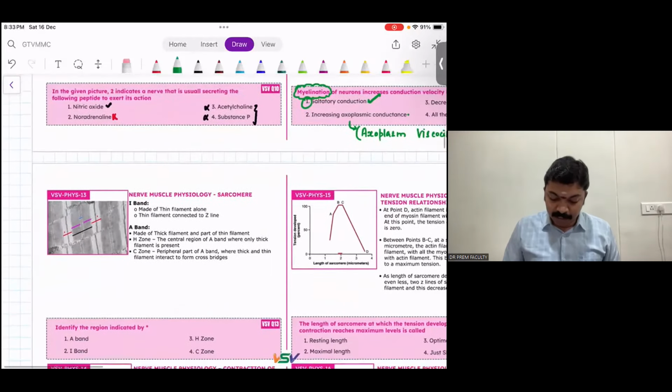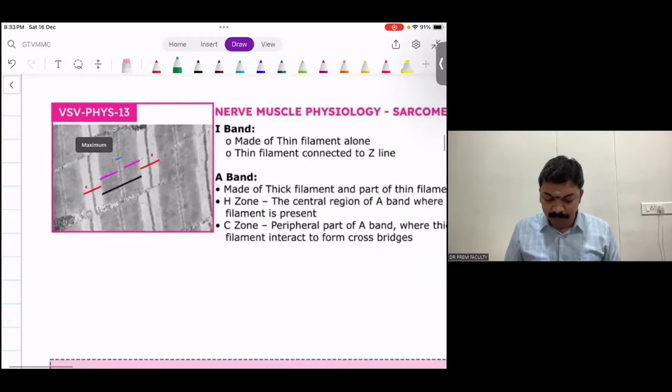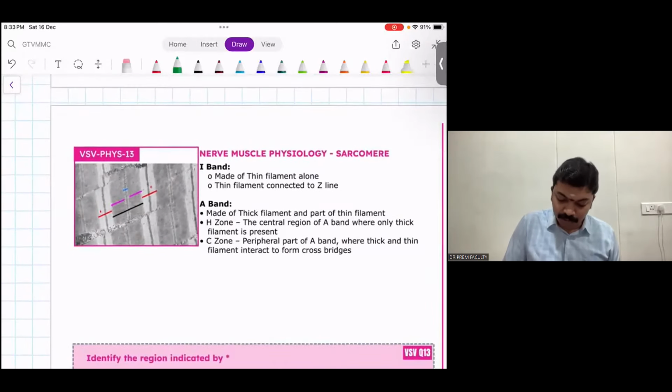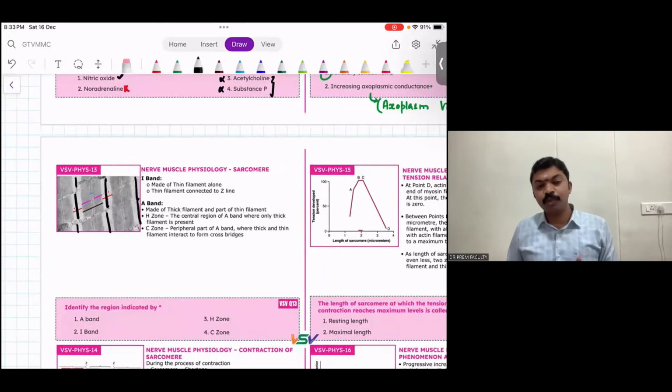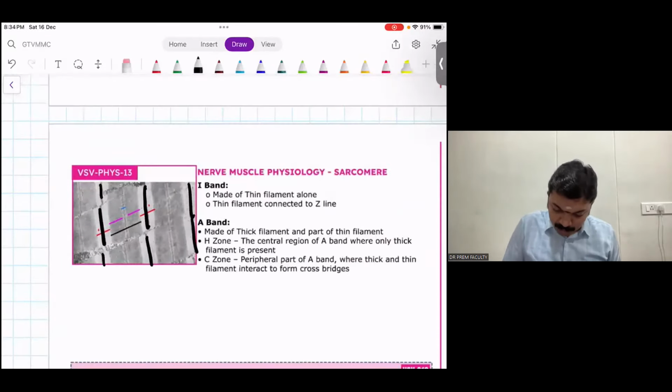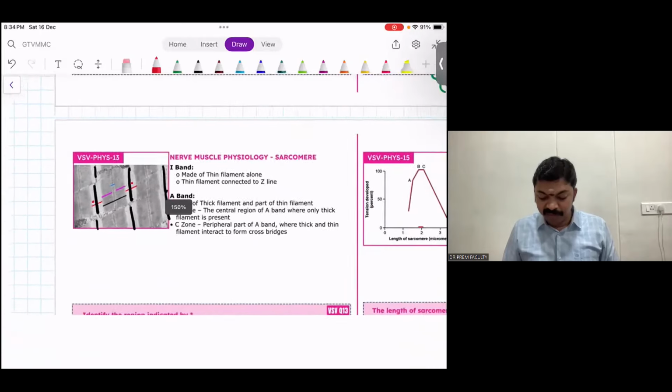Coming to question number 13. It's a sarcomere based question, people. You can clearly see all the bands and zones. The dark lines you are seeing here are the Z lines. These are all Z lines, people, and the thin filament gets attached to the Z line. And the star is marked here, which means they are talking about the I band, which is made of thin filament.